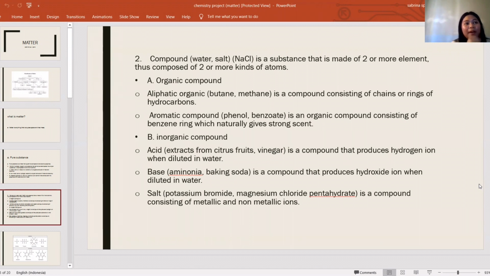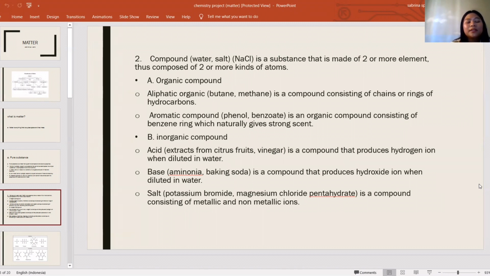For inorganic compound, there are acid, base, and salt. The examples for acid are extracts from citrus fruits and vinegar. Acid is a compound that produces hydrogen ion when dissolved in water. And for base, the examples are ammonia and baking soda. Base is a compound that produces hydroxide ion when dissolved in water.